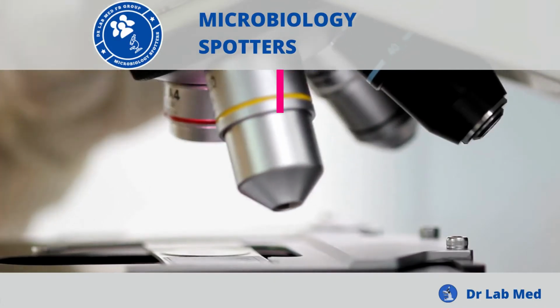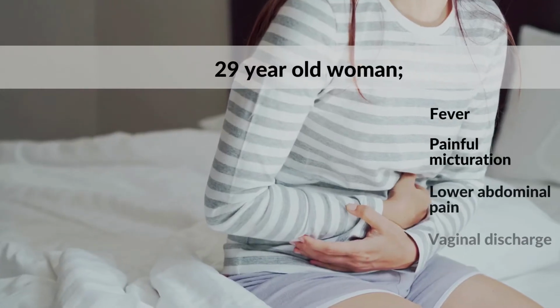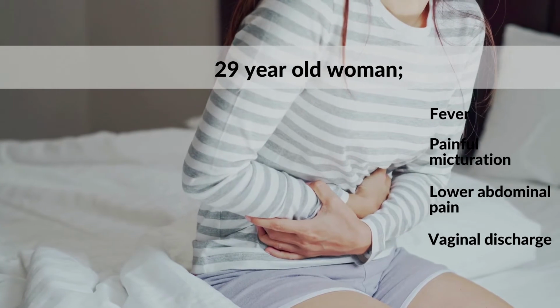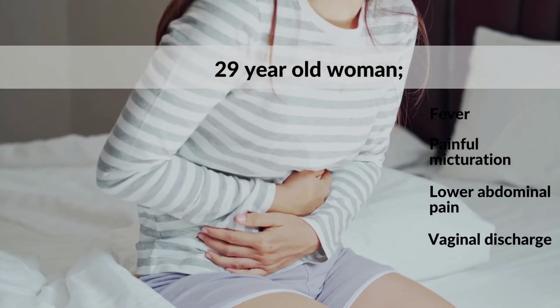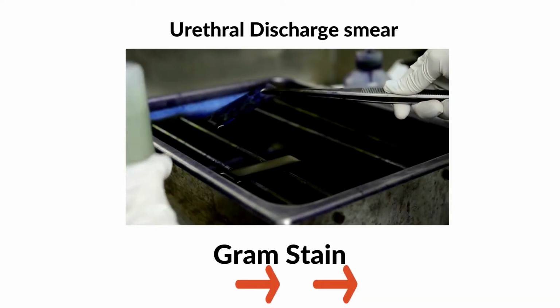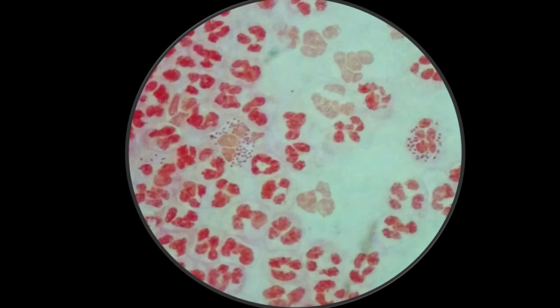Now coming to the fifth spotter, and the case was a 29-year-old woman presented with fever, painful micturition, lower abdominal pain along with vaginal discharge since 2 weeks. Gram stain of urethral discharge shows this picture. Identify the probable organism. And here are your 4 options.